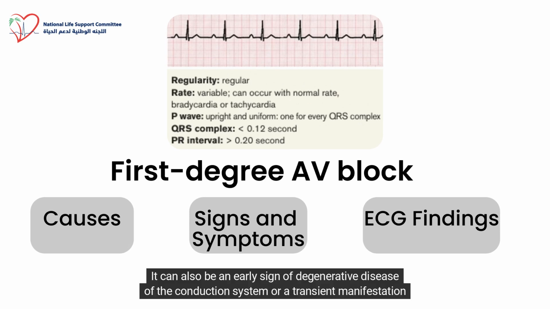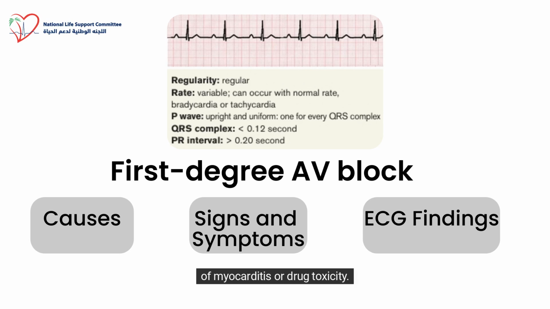Causes. First-degree AV block may be a normal finding in athletes and young patients with high vagal tone. It can also be an early sign of degenerative disease of the conduction system or a transient manifestation of myocarditis or drug toxicity. Signs and symptoms. First-degree AV block rarely produces symptoms.